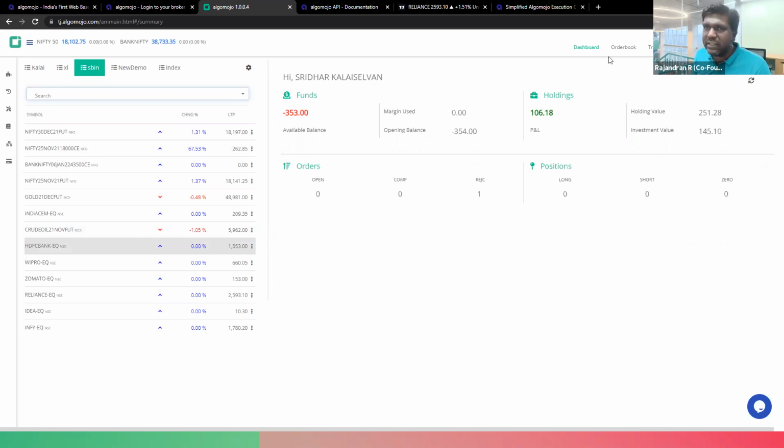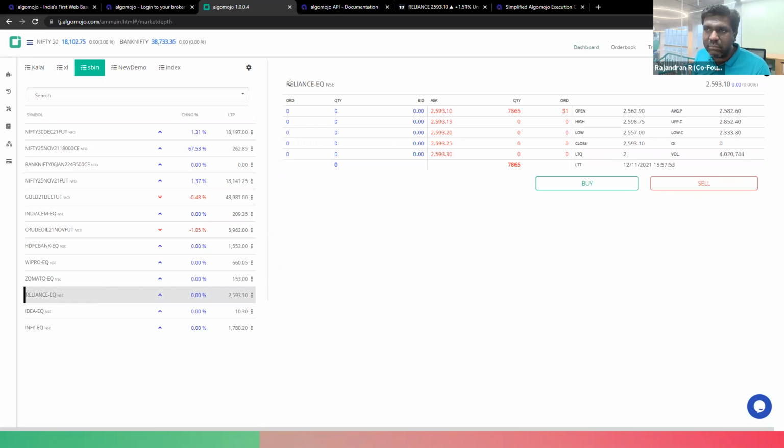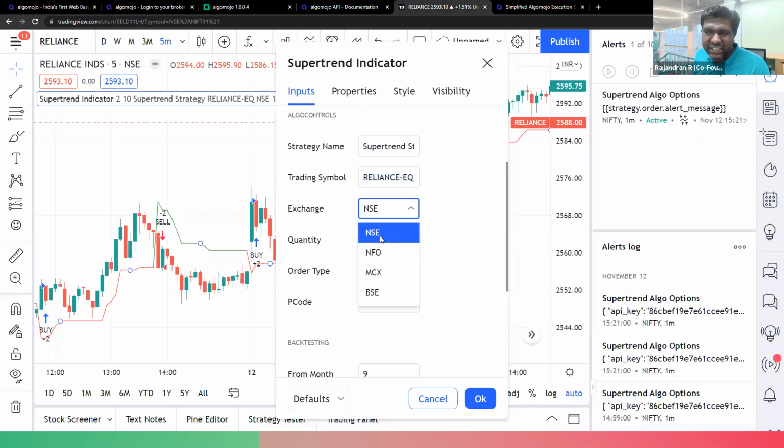So now once you've got the symbol ready here, you can copy the symbol and add it over here. Ensure that while copying, you're not copying any space values. Don't copy any empty space along with that. Then, for the exchange, you can select whichever exchange you want.